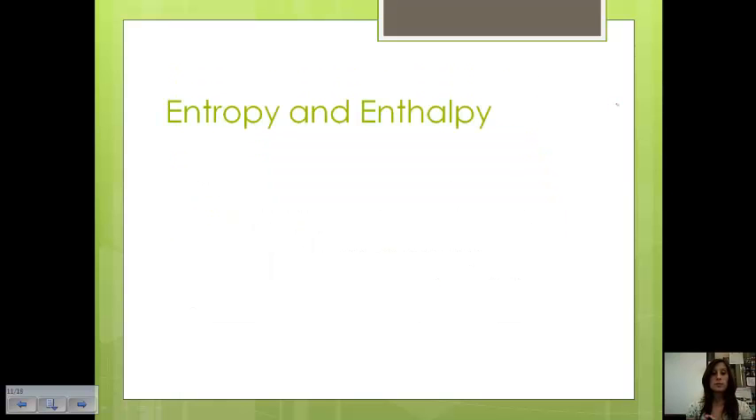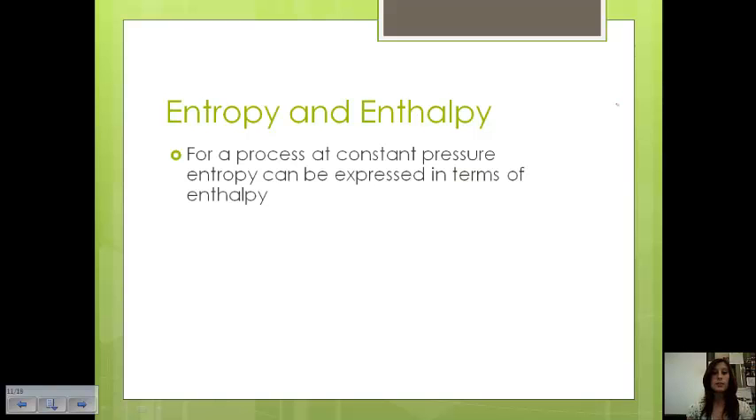Okay, so we can also talk about the relationship between entropy and enthalpy. Since we're talking about heat flow, let's talk about enthalpy. So for a process at a constant pressure, the entropy can be expressed in terms of enthalpy. Remember, enthalpy is the delta H. So the change in entropy of the surroundings is equal to negative delta H, or enthalpy, divided by temperature.